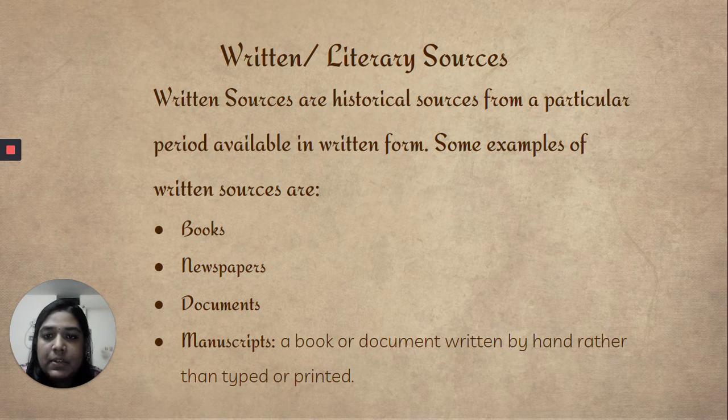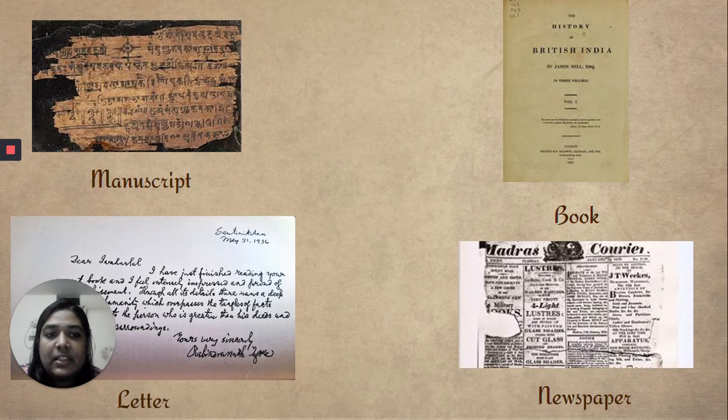So we have also looked at the pictures of different written sources, right? Examples of written sources. So here we have a manuscript. You can see the picture of the manuscript. You can see the picture of a book, newspaper, a letter. These are all written sources, right?